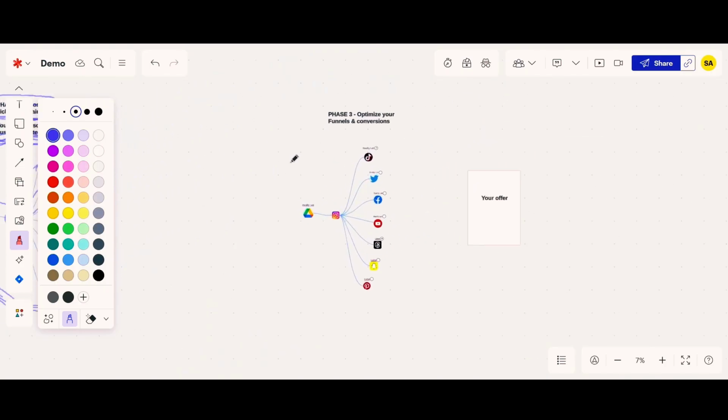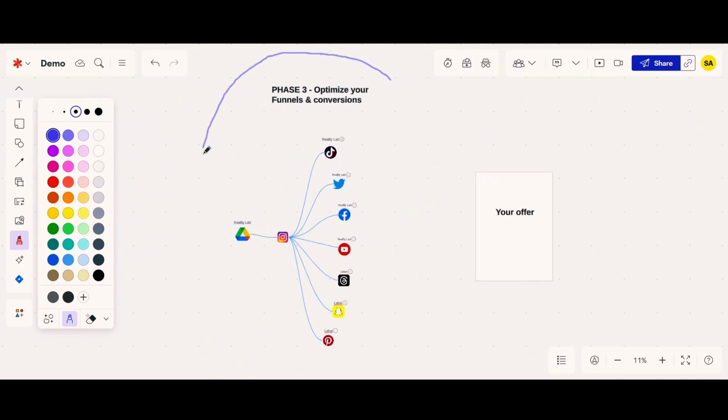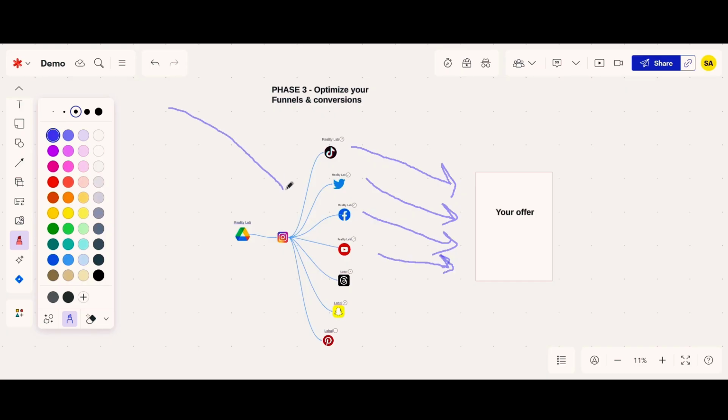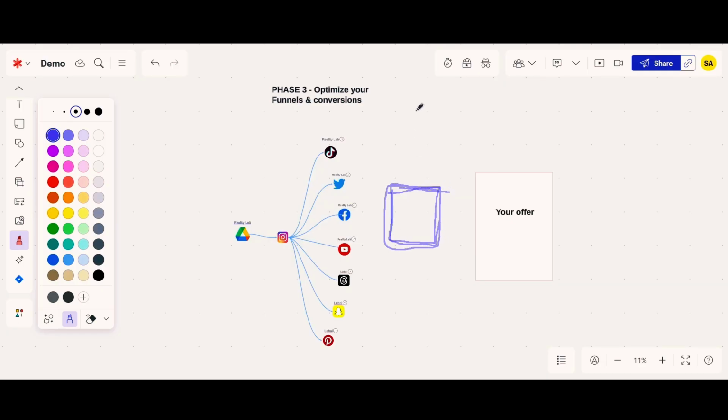Okay. And then finally, moving on to phase 3, this is where you've got your strategy set up, you've got your system set up. And at this point, all you're really doing is trying to optimize your funnels and your conversions. Okay. If your social media accounts are getting a lot of views and they're getting a lot of traffic, but you're not getting any conversions on your offer, then chances are you need to test a different offer, or you need to create a better bridge, meaning you might have to set up a landing page in between your social accounts and your offer that has a better demonstration.